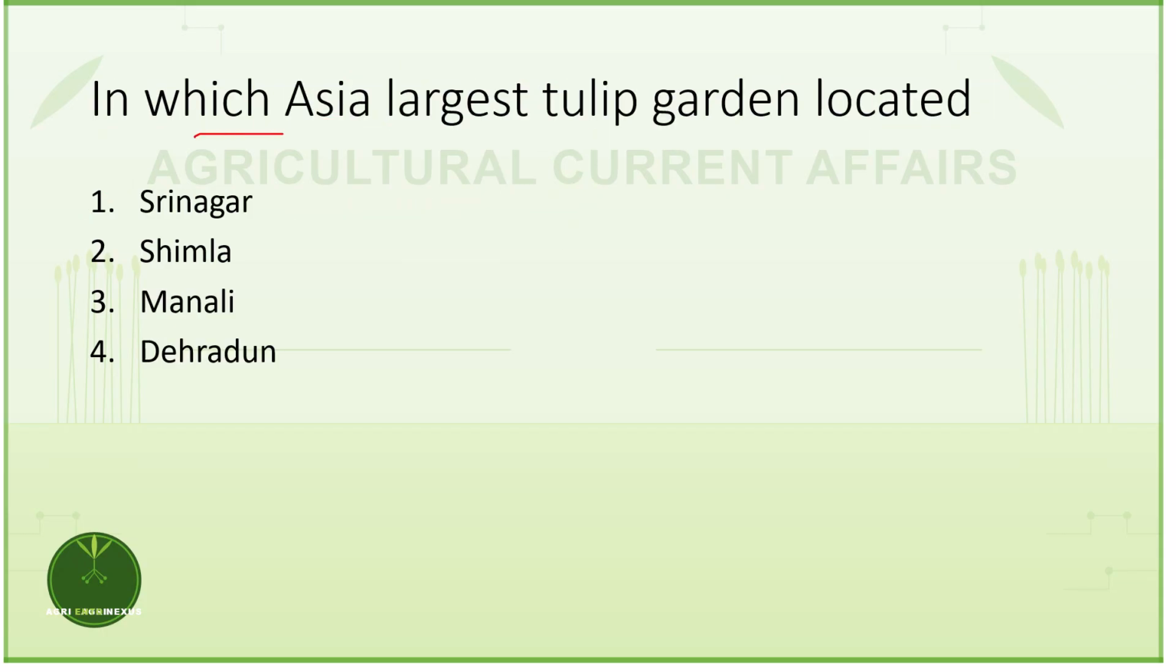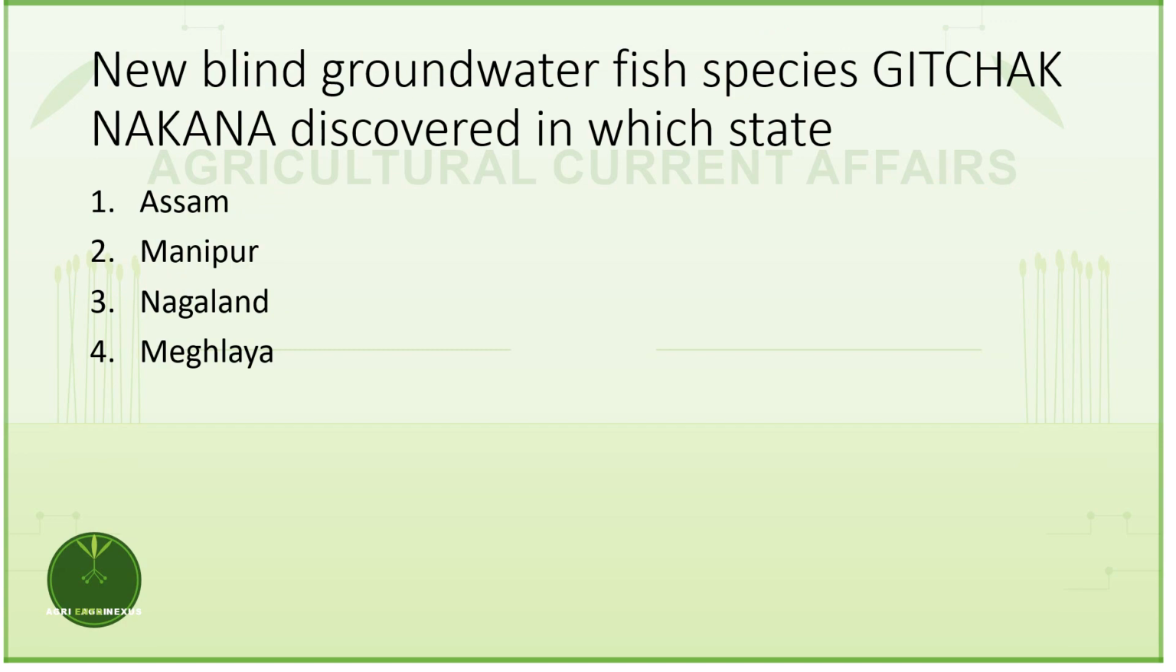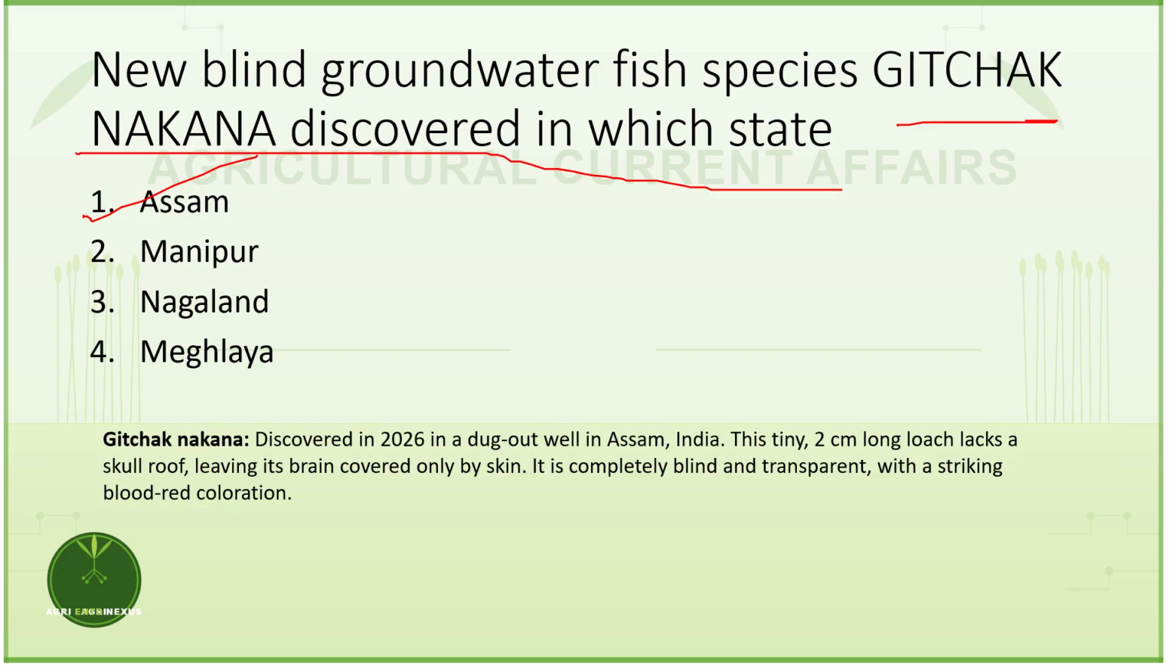In which state is Asia's largest tulip garden located? The answer is Srinagar. Next question. Tribal millet based food menu Araku Kauni was launched in which state? The answer is Andhra Pradesh. Next question. New blind groundwater fish species Gitchak Nakana was discovered in which state? The answer is Assam. What is a blind groundwater fish?